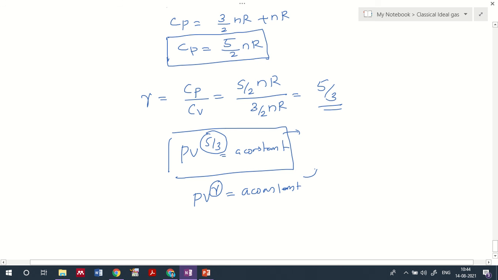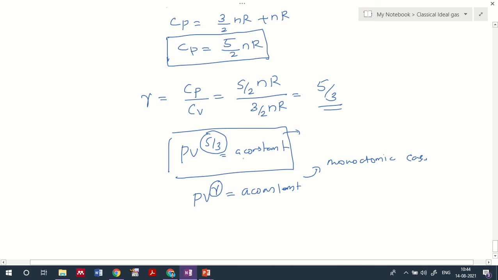Okay, so all this discussion we have done for a monoatomic case. For a monoatomic case, PV raised to 5/3, or gamma, is 5/3. The constant value of this superscript will be 5/3. Okay, so that is what we have identified in this case.